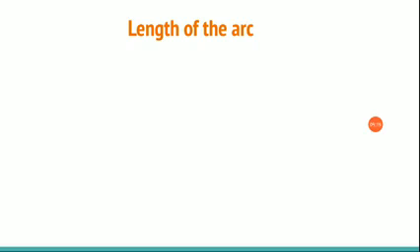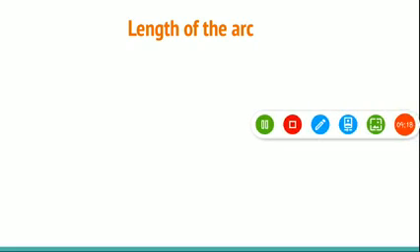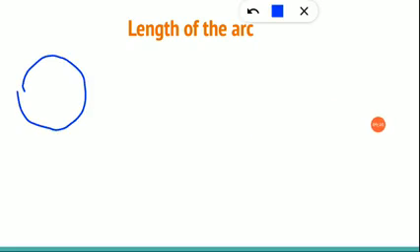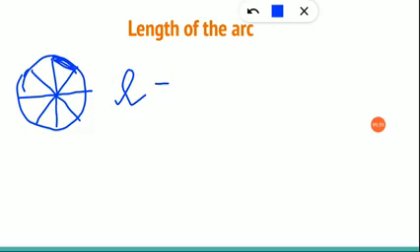First, length of the arc. There is a circle, and I told you it can be divided into n number of parts. The circle can be divided into any number of parts. Now I am going to calculate this arc alone, the length of the arc L. For that, if they have given you how many parts the circle is divided into, that is if you know the value of n, you are going to use one formula. If you know the value of the angle, then you are going to use another formula.